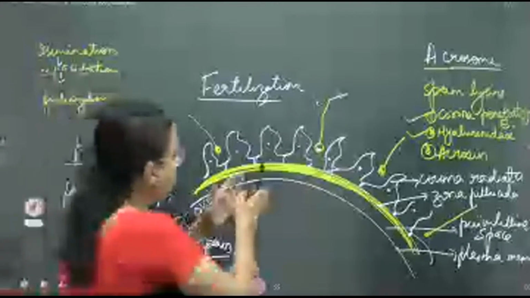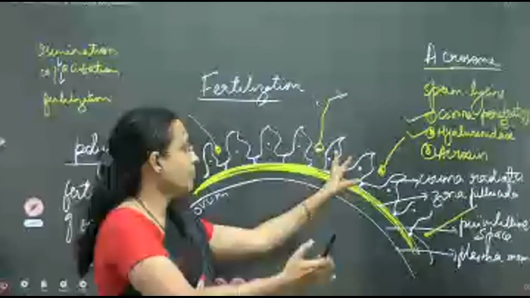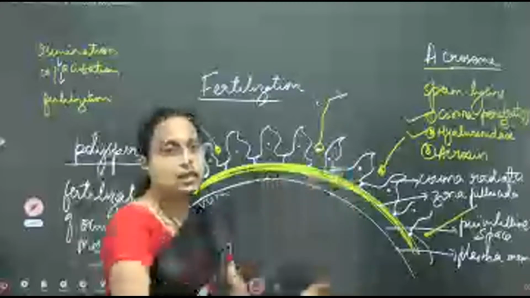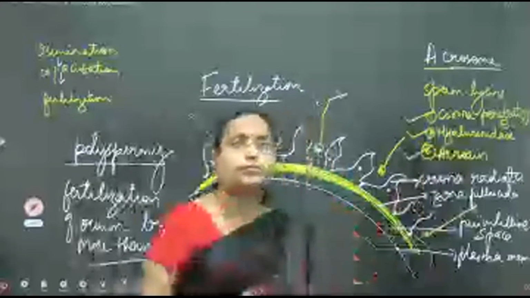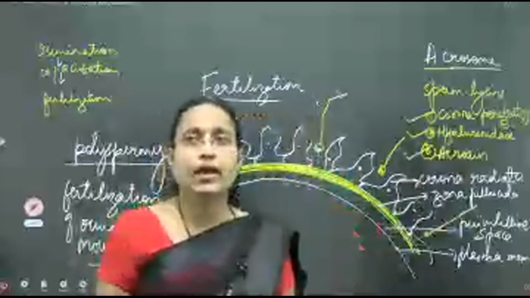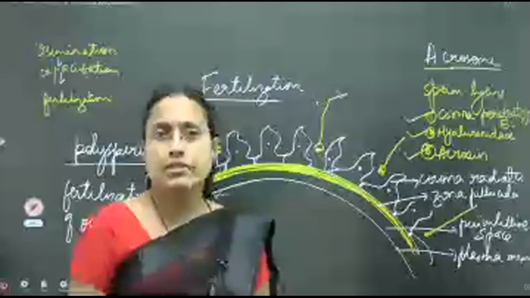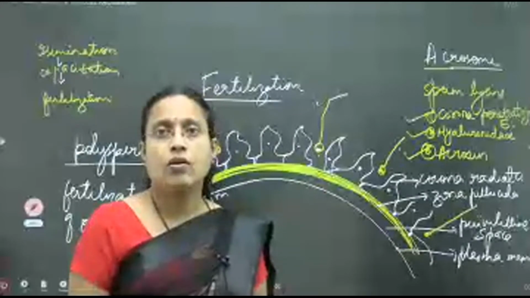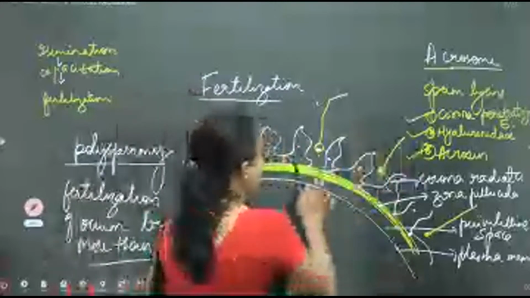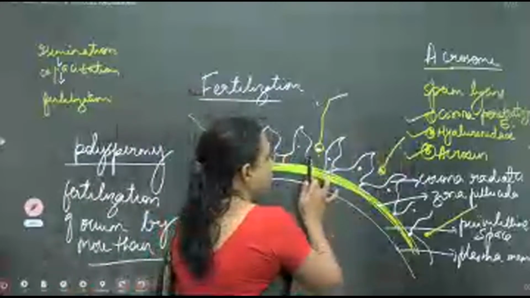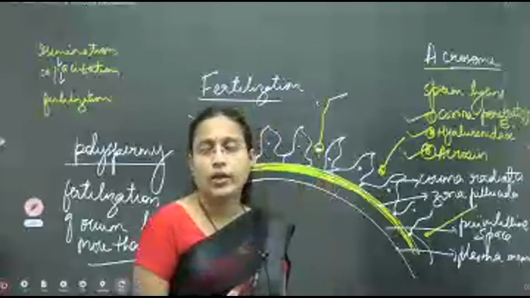When hyaluronic acid dissolves, cell separation also occurs easily. Corona radiata cells can easily separate. Then the third is acrosin. Acrosin is a zona digesting enzyme. Its main function is to dissolve or break the zona pellucida.